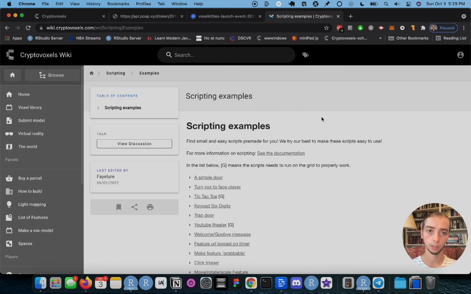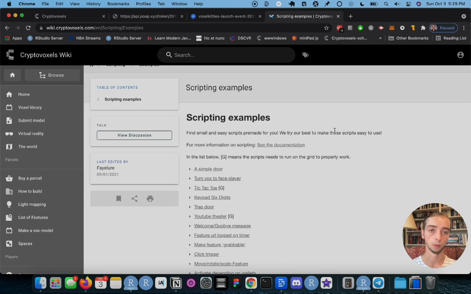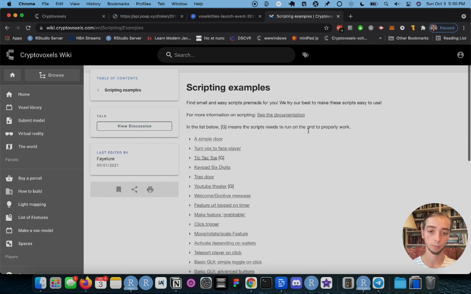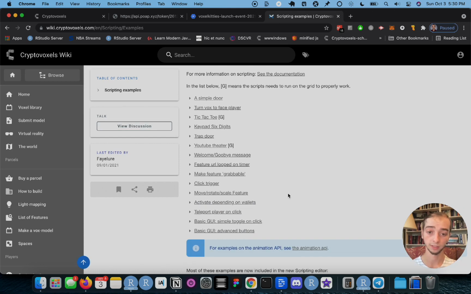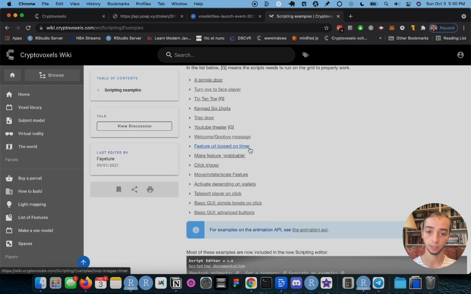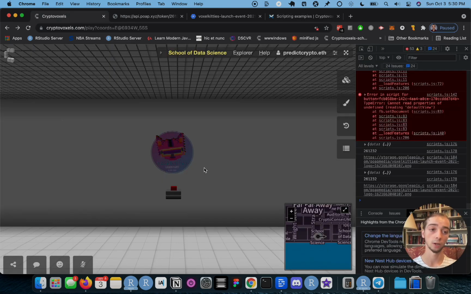One really helpful part of the wiki is the scripting examples. You can find all sorts of examples in here. For example, you can create URLs that change on a timer. And that's one aspect we could have done here: rather than just showing one POAP, we could figure out how many the user has and then update a number of images based on how many the user has.